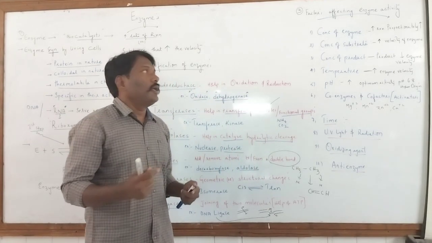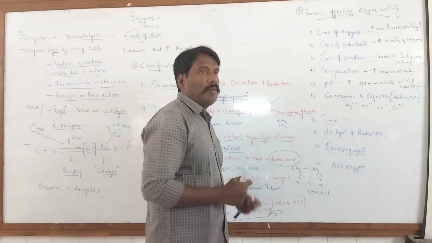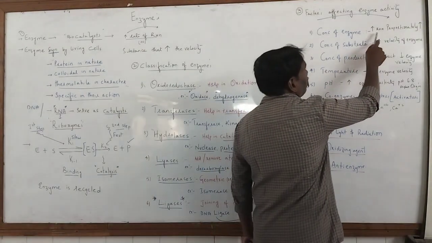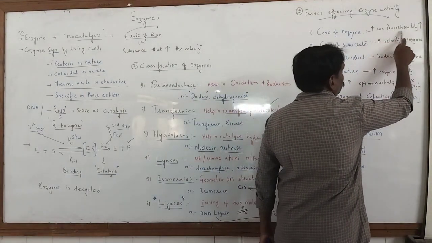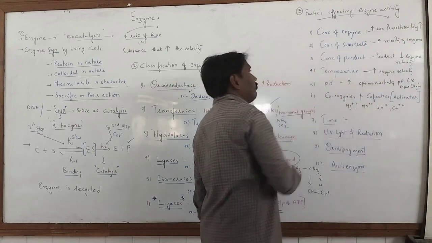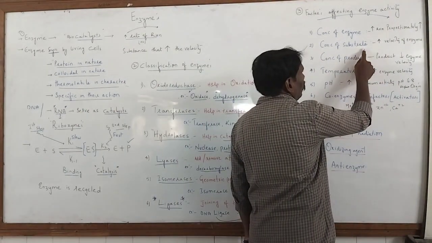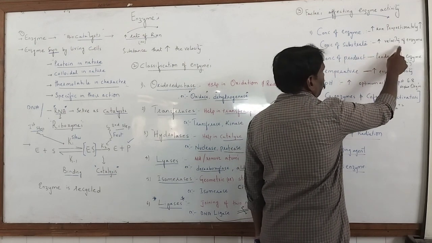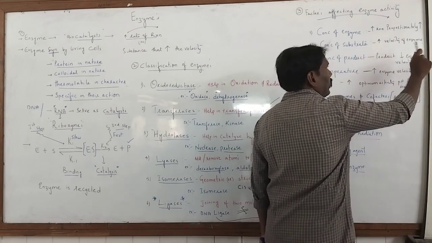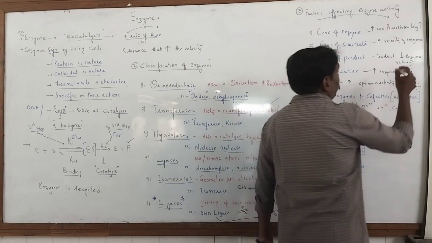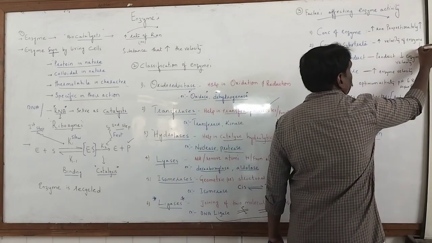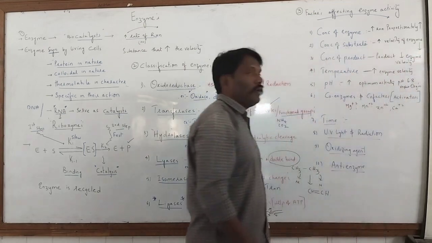With maximum enzyme concentration, the rate of reaction increases proportionally. The second one is concentration of substrate. If the substrate is more, the velocity of the enzyme increases, but once it reaches the maximum extent, it will decline. So that is the concentration of substrate.